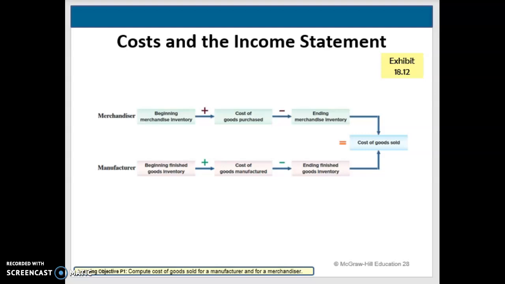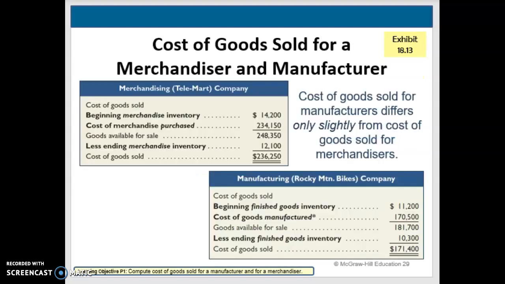So with a manufacturer, what we see up in the merchandiser's cost of goods purchased is, for the manufacturer, cost of goods manufactured, and we're going to have a schedule for that we're going to be preparing. So here's an example of what it's going to look like. We have a merchandising company here, Telemart, and then we have our manufacturing company, Rocky Mountain Bikes. And we can see what their financials look like and how they're a little different.